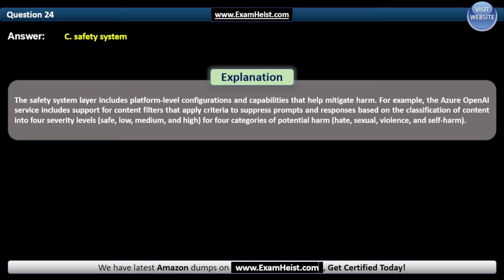For example, the Azure OpenAI service includes support for content filters that apply criteria to suppress prompts and responses based on the classification of content into four severity levels: safe, low, medium, and high, for four categories of potential harm: hate, sexual, violence, and self harm.